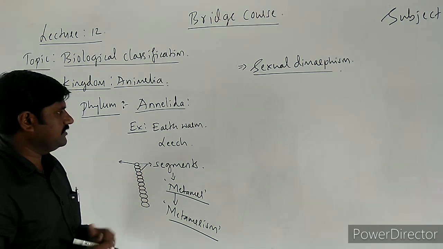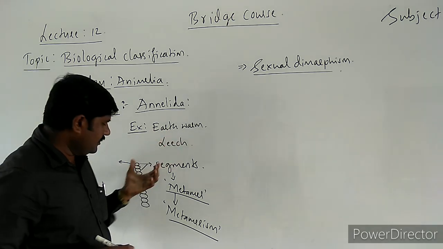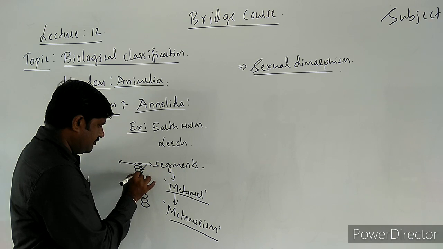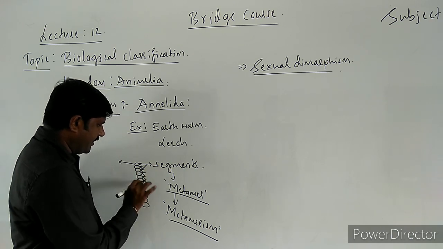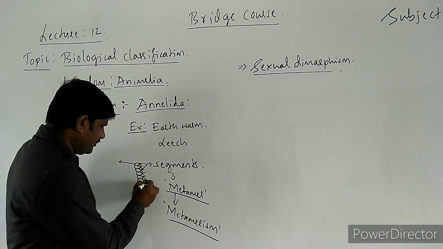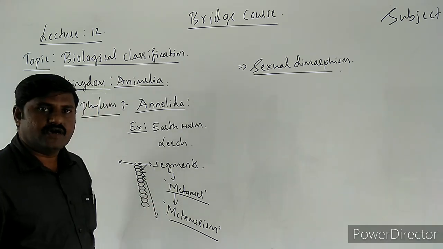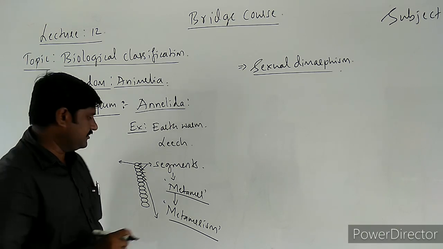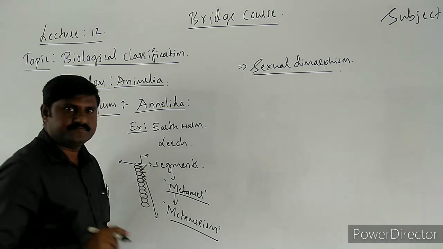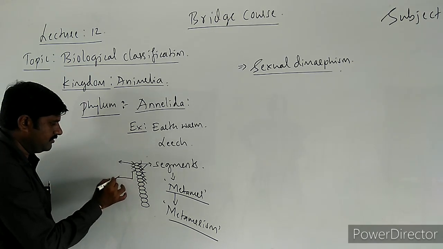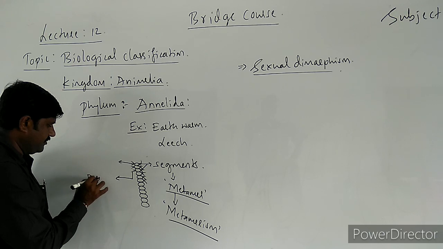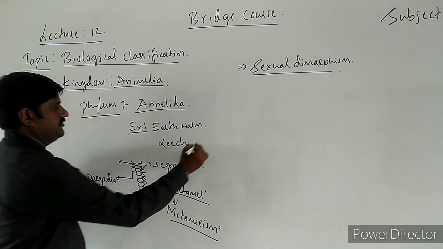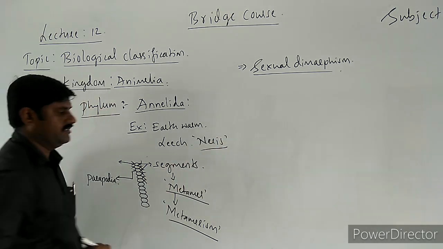Another unique feature of these animals: in Nereis, you will find structures which are locomotory organs, called parapodia. Nereis is another example here.